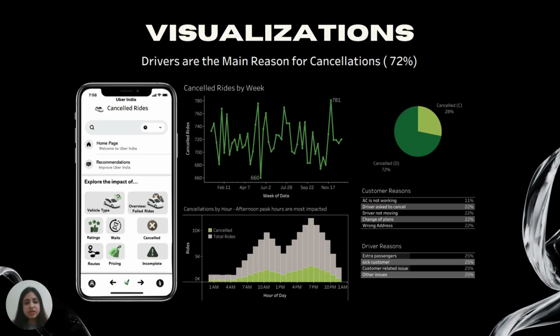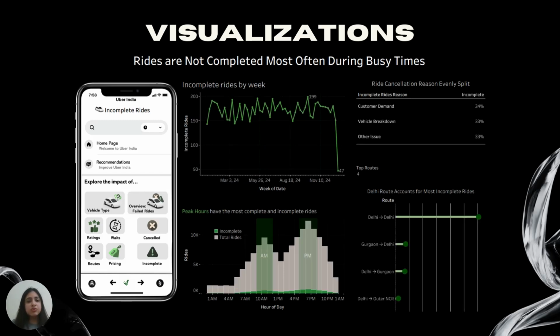So we could use that as a filter to see how the values change and to see how, for example, the max and min and the canceled rides per week are changing. And then we also wanted to see why rides were not being completed, which is a very important factor because the ride would start but not be completed. We also explored similarly what's the peak time and what's happening during the week. And there were also different reasons why the customer was not completing the ride. And we also wanted to explore where the routes are with the most incomplete rides.